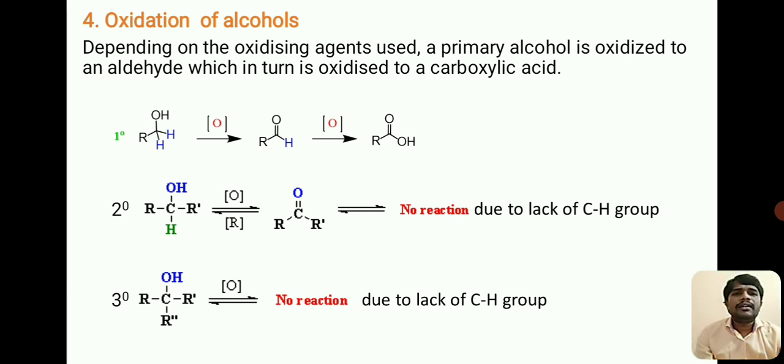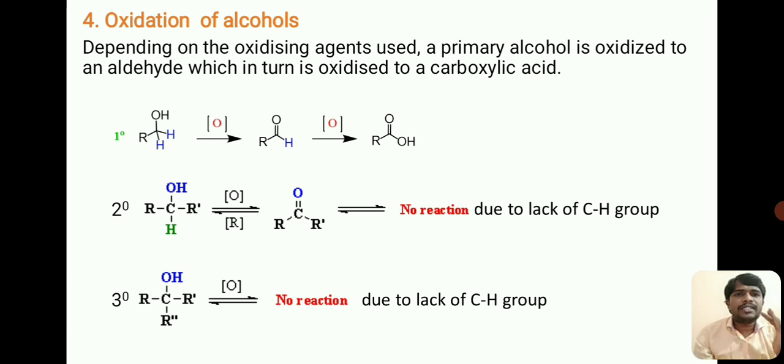Then what happens in the case of secondary alcohols? Here also, when secondary alcohols undergo oxidation, it results in the formation of a ketone. Further, it doesn't undergo oxidation due to the lack of a CH group.